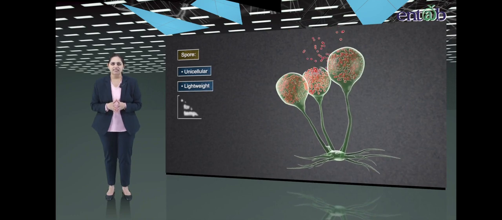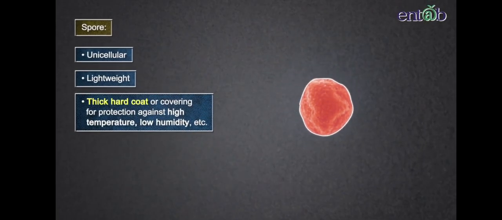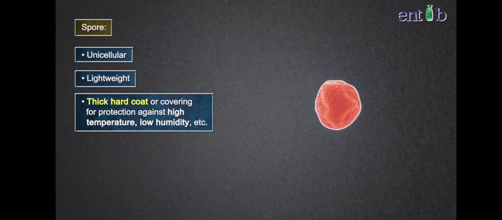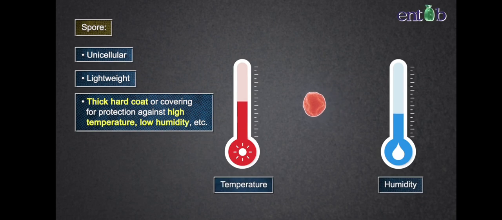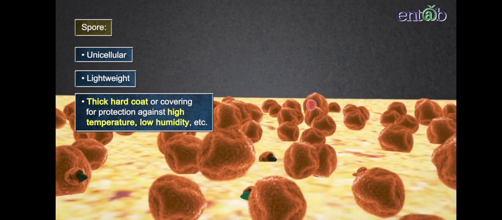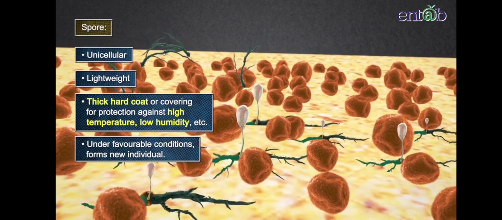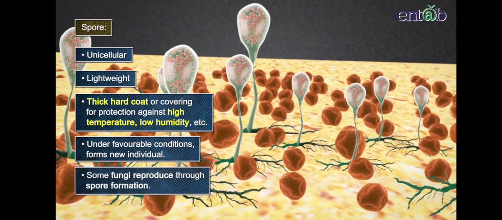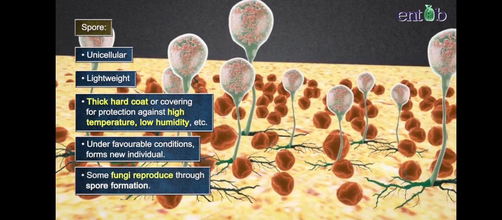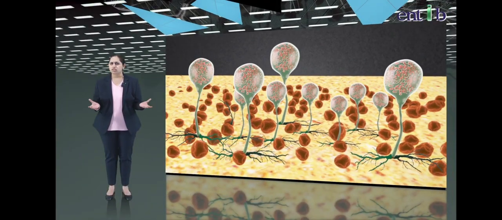They cover long distances and are covered with a thick, hard protective coat during unfavorable conditions such as high temperature and low humidity, so that they survive for long. When favorable conditions arrive, each spore grows into a new individual. So, some fungi reproduce through spore formation. But wait, what type of reproduction is spore formation?